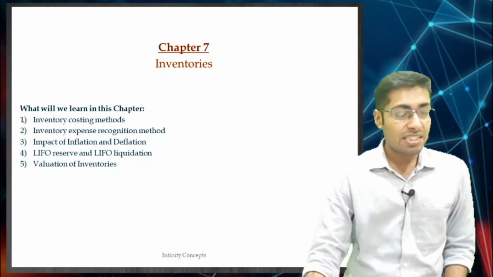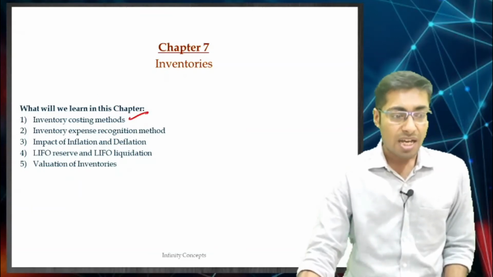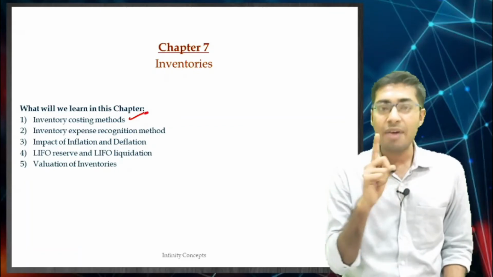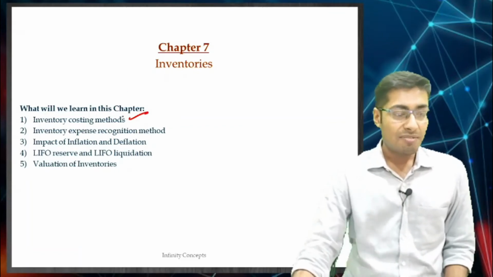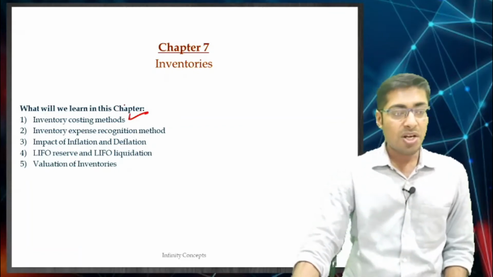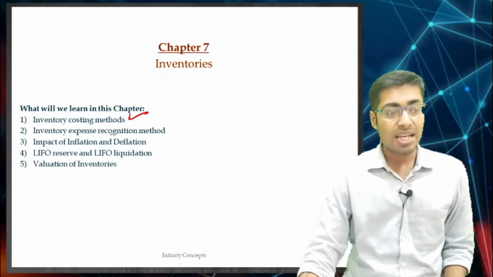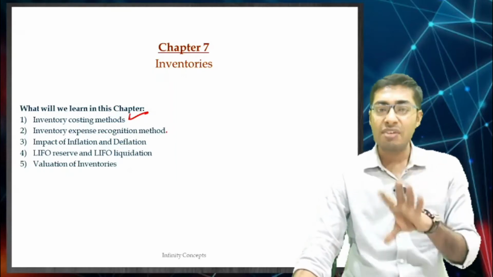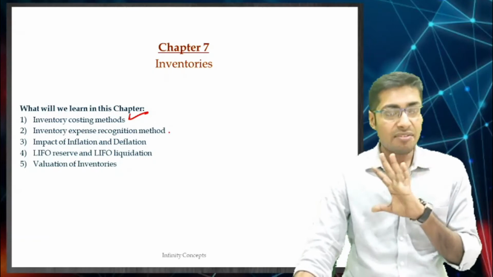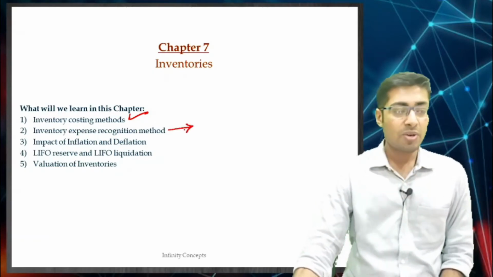We will be seeing different inventory costing methods. I guess we have done this, right? We have done this, and we will just be taking an overview of what it is. Inventory expense recognition method, which is your LIFO, FIFO, weighted average, specific identification and so on. This is what we will be doing over here.